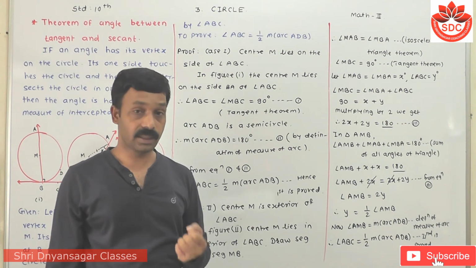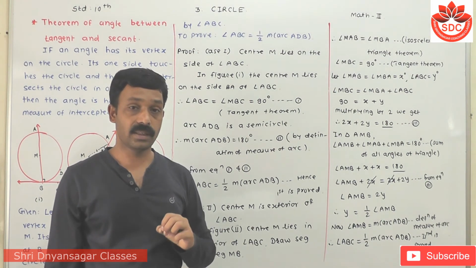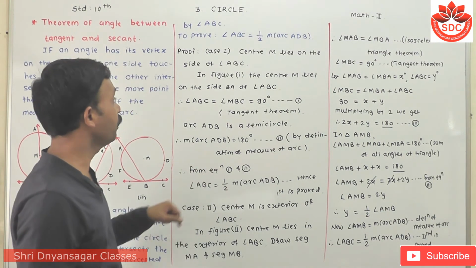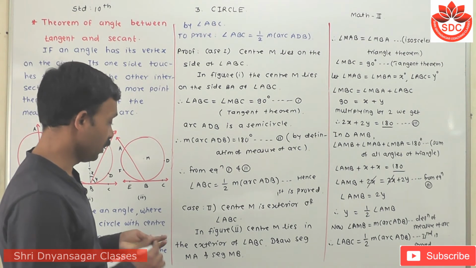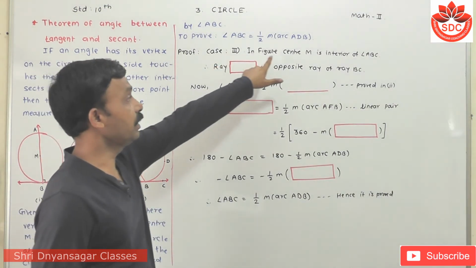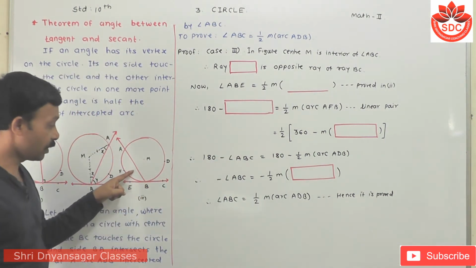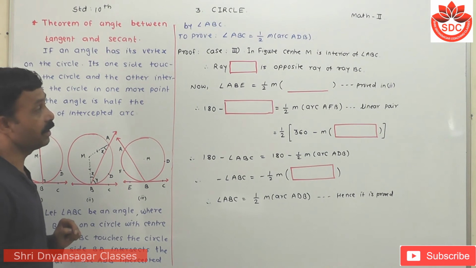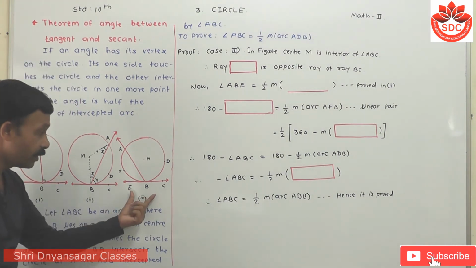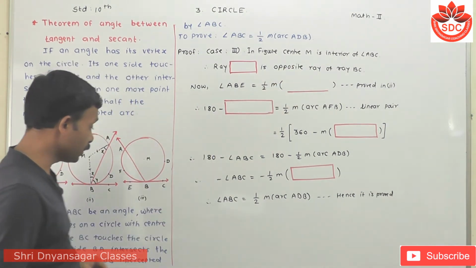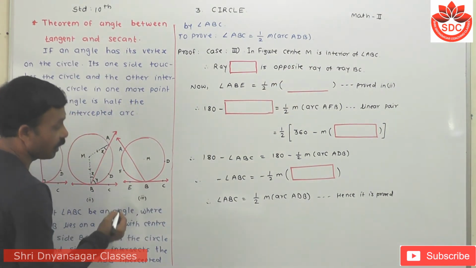Then we see the third case. Student, this case is activity based, so I have to take this case by looking at this portion. The third case: in this third figure, center M is in the interior of angle ABC. At that time, look at this figure. The ray is the opposite ray of ray BC.